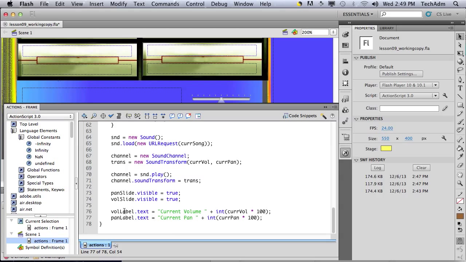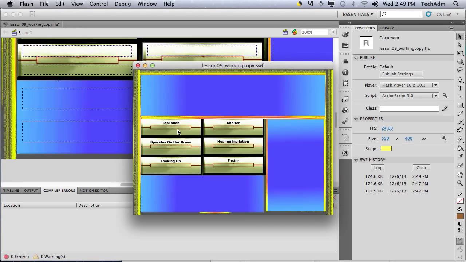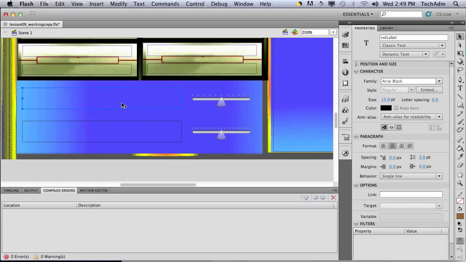Okay, so what this does is that it changes the text and tells what the current volume and current pan levels are. Okay, so again, let's try it out. I play something. Current pan label.